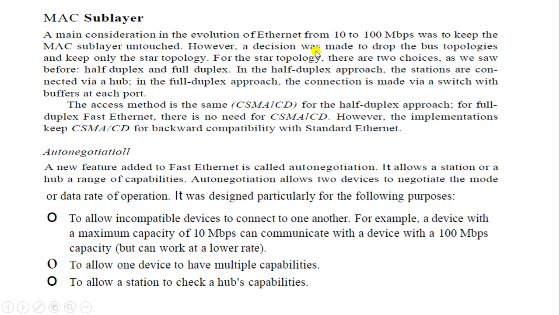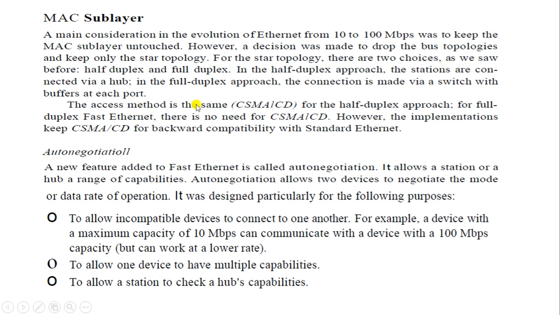However, a decision was made to drop the bus topologies and keep only the star topology. So over here it was only the star topology. For the star topology there were two choices, as we saw before, half duplex and full duplex. In the half duplex approach, the stations are connected to a hub. In the full duplex approach, the connection is made via a switch with buffers at each port.